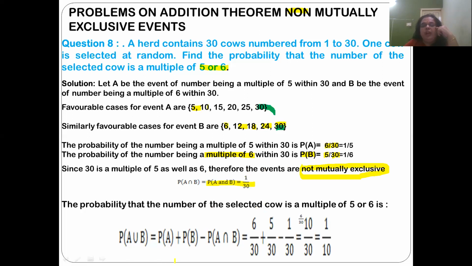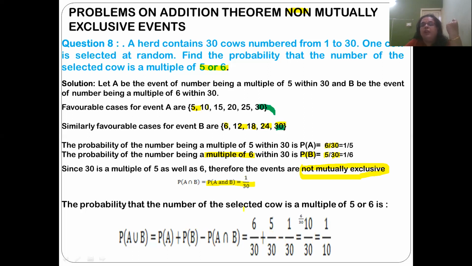So P of A union B is equal to P of A plus P of B minus P of A intersection B. That is 6 by 30, plus 5 by 30, minus 1 by 30, which is equal to 10 by 30, that is equal to 1 by 10.